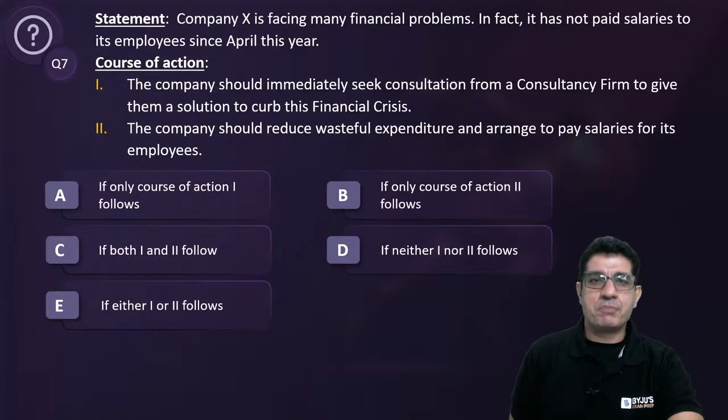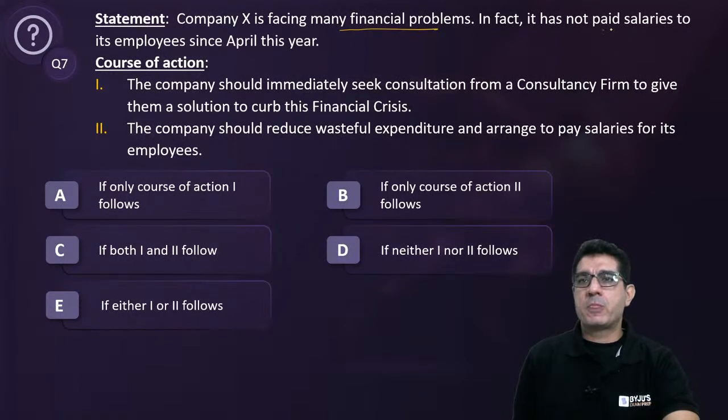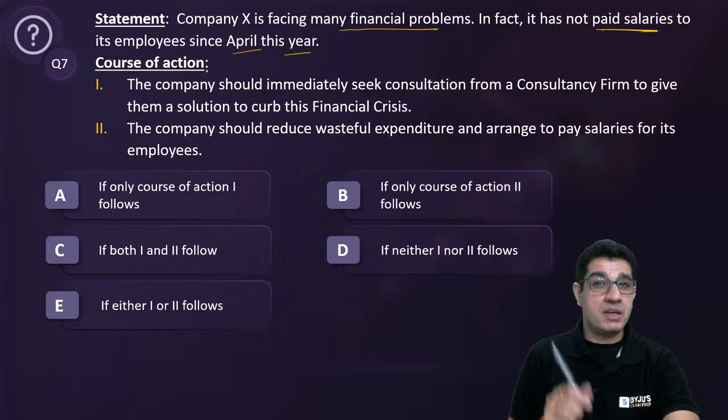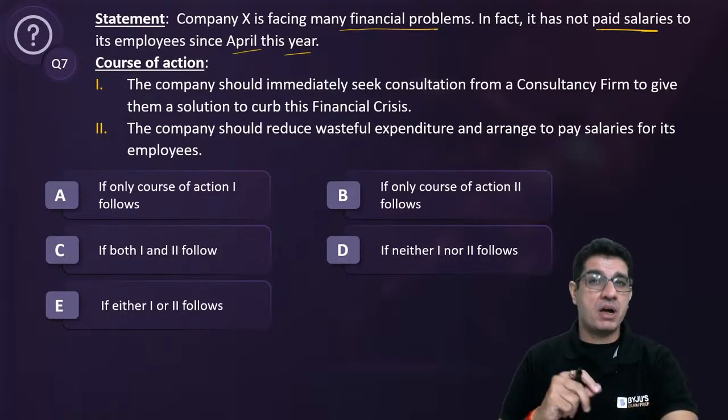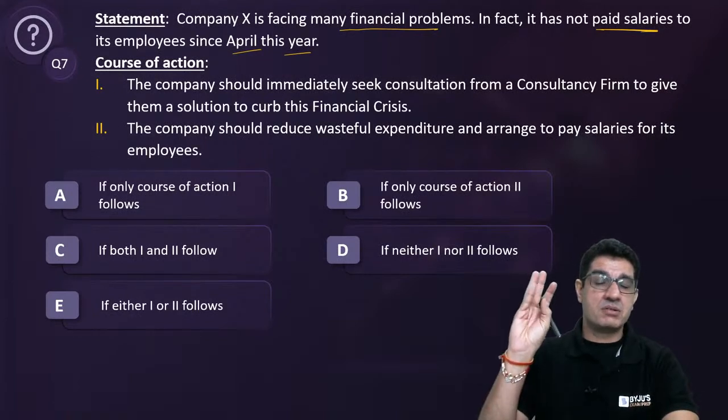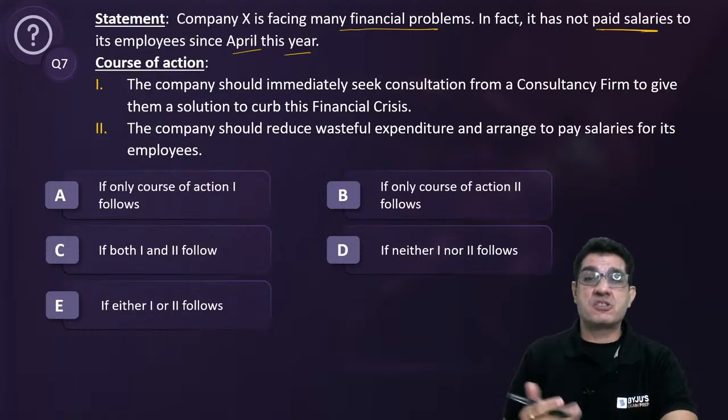So let's look at the statement. What is it that we know? Facing many financial problems, not paid salaries since April this year. April. Right now you and I are in September. April. So May, June, July, August. So we talk about 5-6 months.